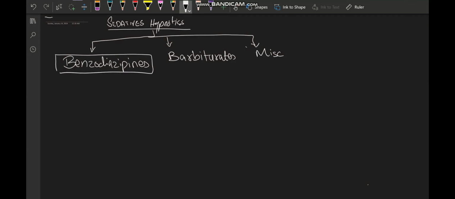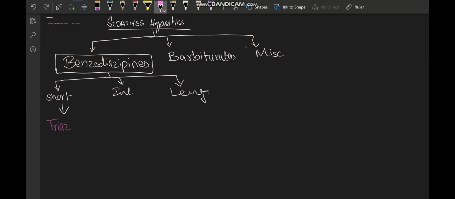First, the drugs we are going to focus on are the benzodiazepines. On the basis of the duration of action, these benzodiazepines are divided into some mini groups: the short acting, the intermediate acting, and the long acting ones. The short acting one is triazolam, which you can remember by trying in a very short period of time. Then there is the intermediate acting drug, alprazolam.